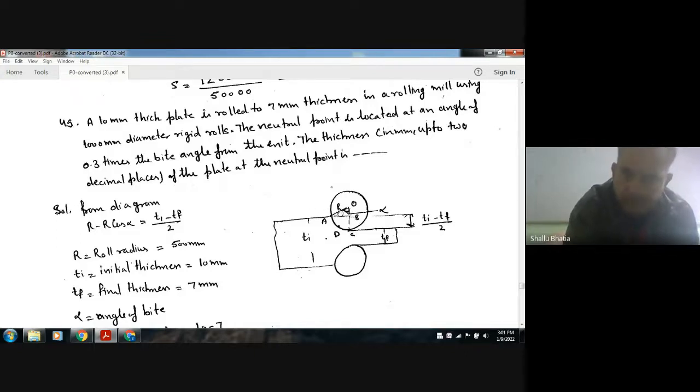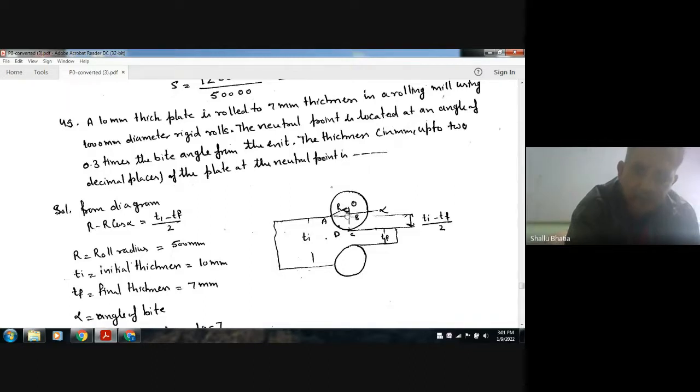This is the radius of the roller, and now this BC will be, from the center of the plate to this point, Ti by 2, and from the center of the plate to this point it will be Tf by 2. So BC will be (Ti minus Tf) by 2, and OC is R, and this is alpha, the angle of bite.